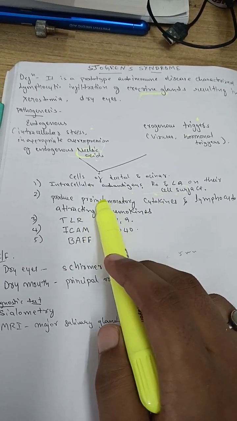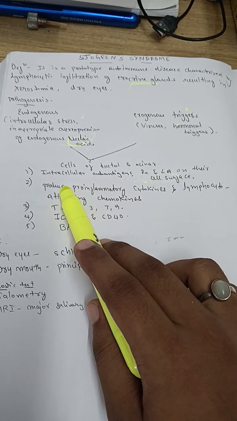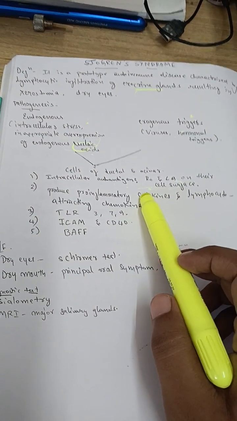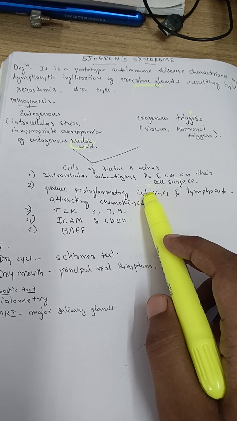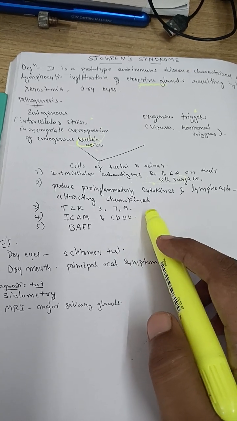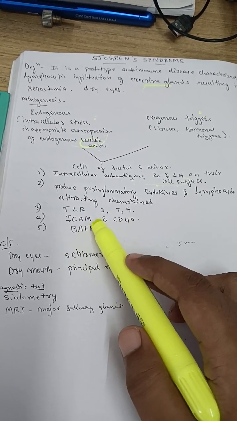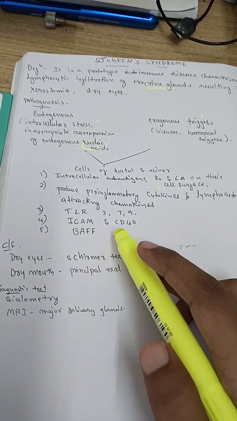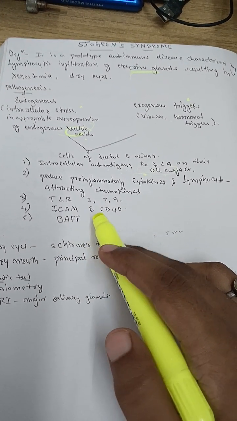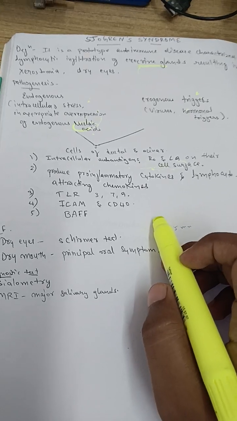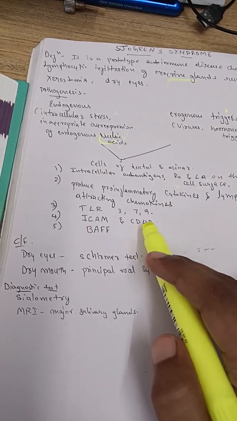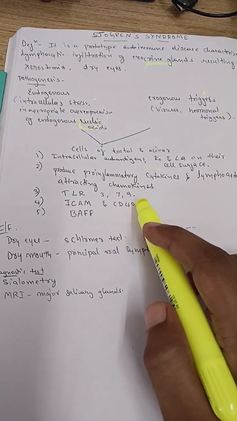After this activation, the cells produce pro-inflammatory cytokines and lymphocyte-attracting chemokines. In the body, pro-inflammatory cytokines are activated. Due to this, toll-like receptors 3, 7, 9 are activated, and ICAM and CD40 are activated, and finally B cell activating factor is activated. You can see that major salivary glands are mostly infiltrated by B cells, and minor salivary glands are infiltrated by T cells. This is the characteristic feature on histopathology examination, as I told, in germinal centers.